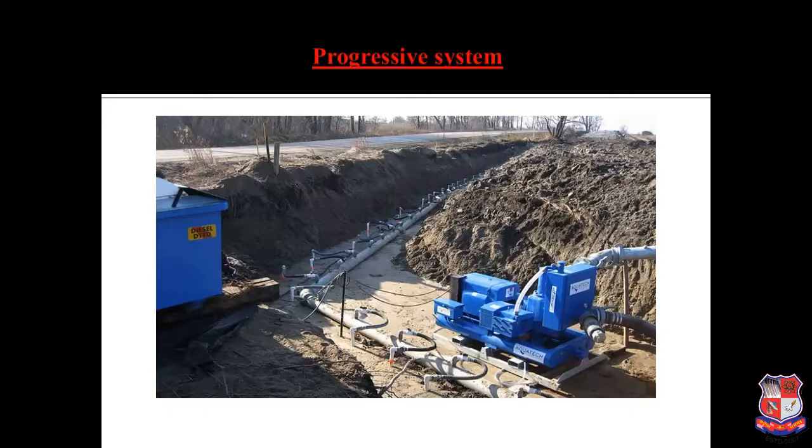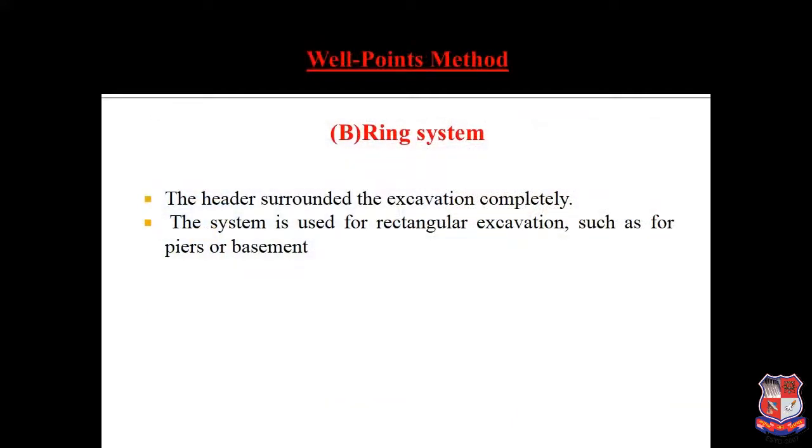And generally ring is the most suitable method in India also. As you can see in the ring method photo, there is an excavation in a rectangular way. Generally we can see in different pictures a square way, or some pictures in a rectangular way, but generally we consider a rectangular way. There is a pump connected with the machine which is surrounding the excavation. In the center part, you can see a machine going on to take out the material or waste or amount of water which is required for the dewatering of the process.